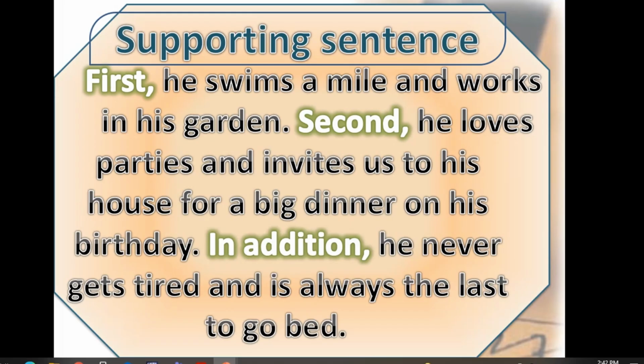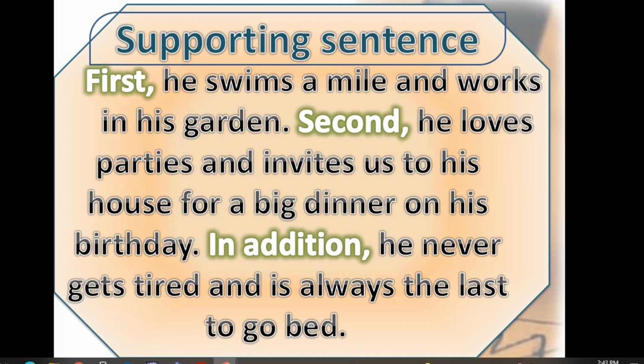You told us that my grandfather is old in years but young in spirit. How to explain this? As a writer, I have to prove that this is true, that my point of view is true, that this topic sentence is true. By what? By giving some reasons, details and examples to support the main idea, to support the topic sentence, to prove that this is true.